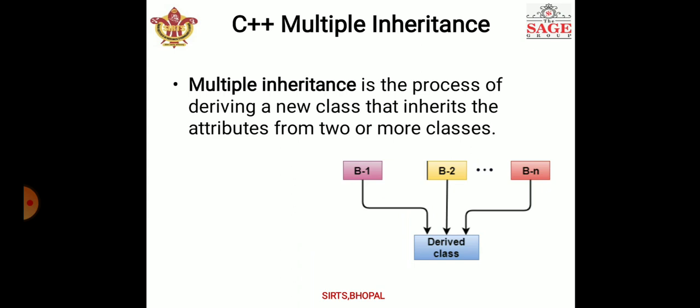After that we discuss multiple inheritance. Multiple inheritance is the process of deriving a new class that inherits attributes from two or more classes.